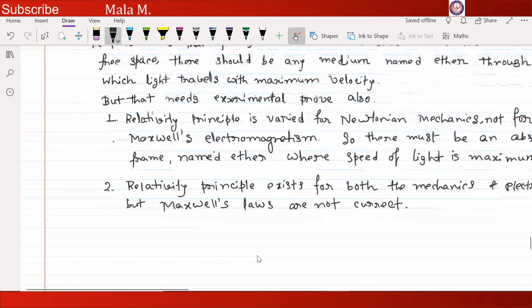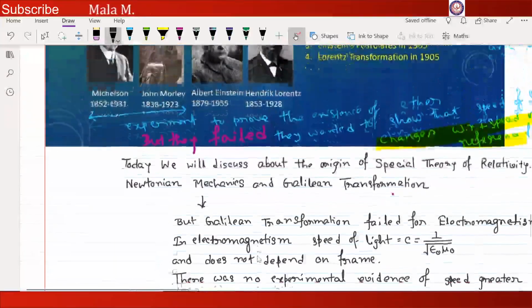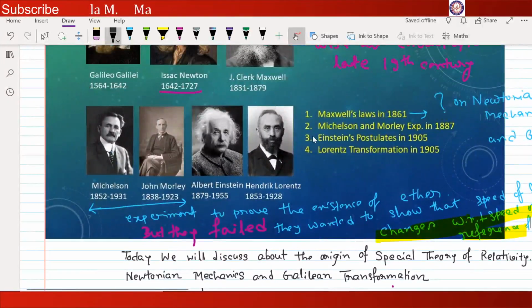For that, scientist Einstein gave his postulates on the special theory of relativity. And by Einstein's postulates in 1905, all the confusion was cleared.